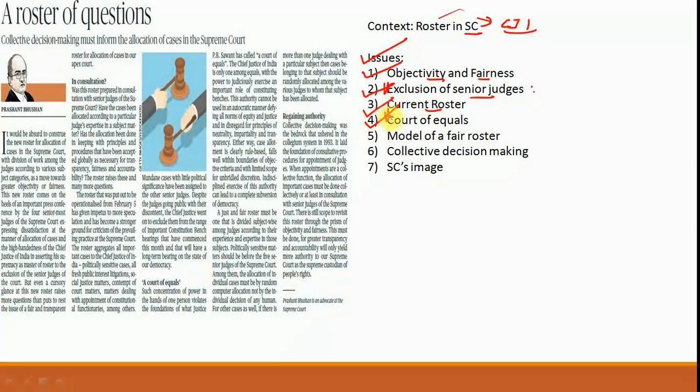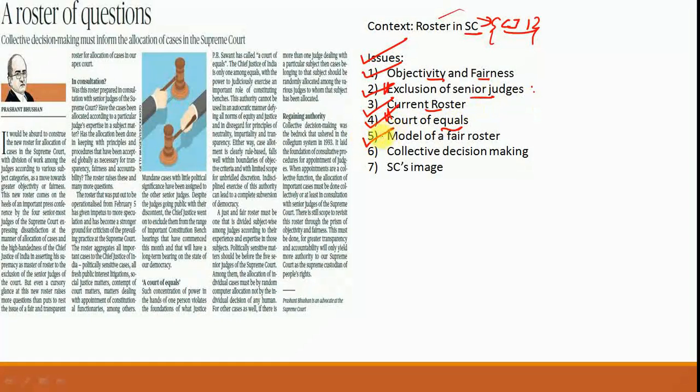Another thing that you need to understand here is the court of equals concept. Now you need to know that the Chief Justice and the other judges in the Supreme Court are equals. It is not that the other judges are answerable to the Chief Justice, or that the other judges are in any way inferior to the Chief Justice. The Chief Justice is only first amongst equals. So all judges here are equal. So this principle should be followed in allocation of cases as per the roster, and excessive power of the Chief Justice of India is something that is being criticized, and power here should be used judiciously and not in an autocratic manner, as indisciplined exercise of authority will lead to subversion of democracy. So that is the analysis that is given.